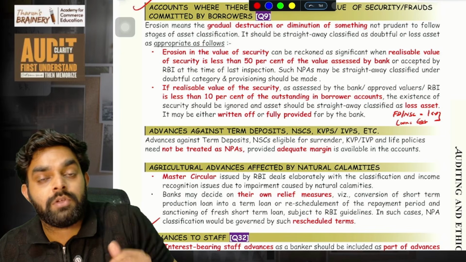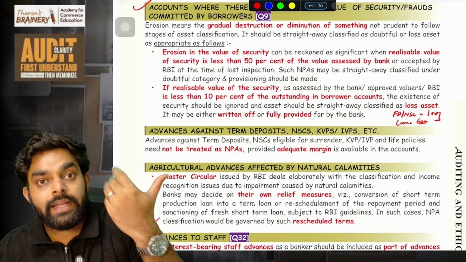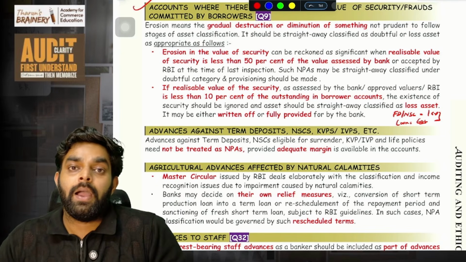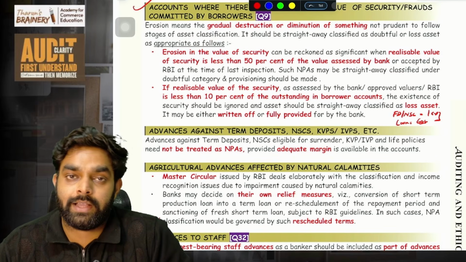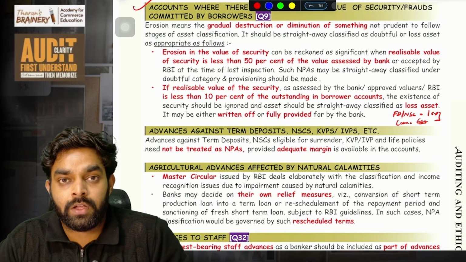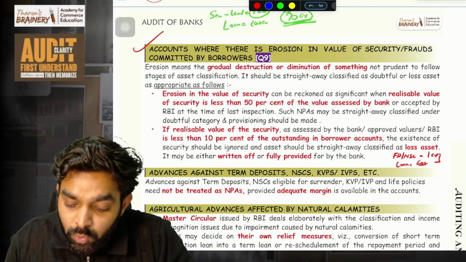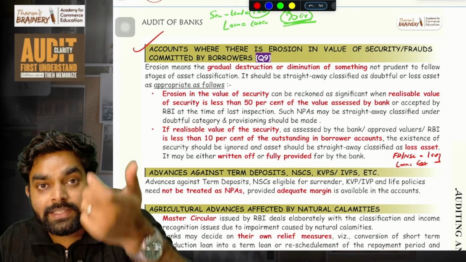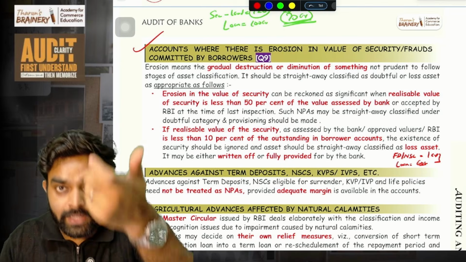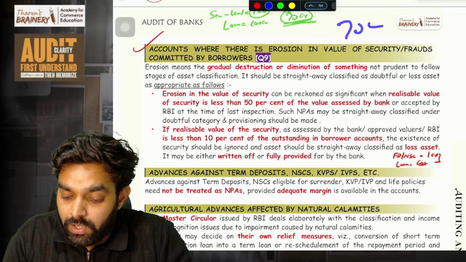So my property, which was worth 70 lakh, and I take a loan from the bank for 50 lakh, but now my property's value has gone down to 25 lakhs because of the flood affected area. So now that is what we call erosion in value of security. My property was the bank's security, and the property's value has been eroded. It has gone down from 70 lakh to 25 lakh.